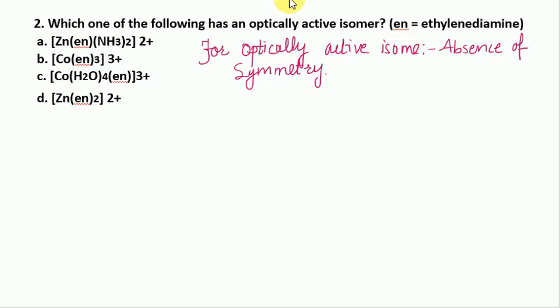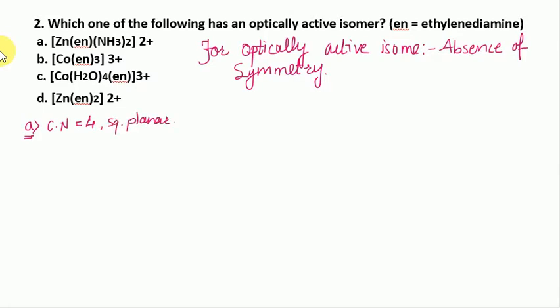active. Now see the first compound, A, in which the coordination number of zinc is 4 and it has a square planar geometry.